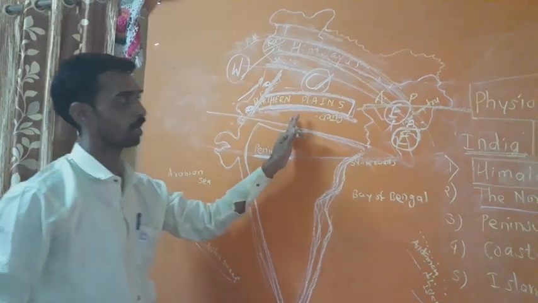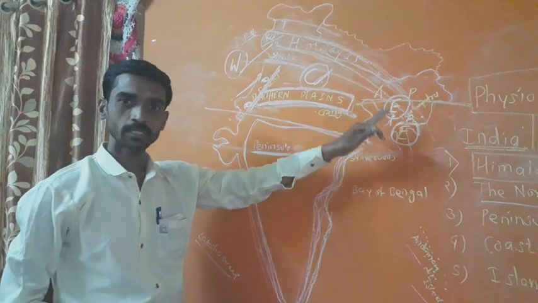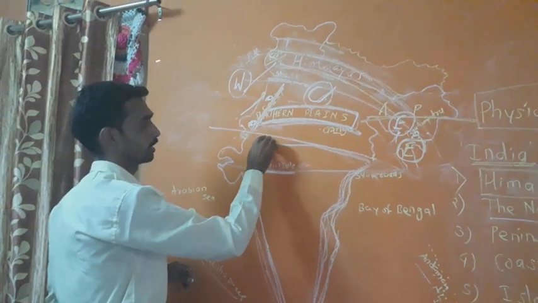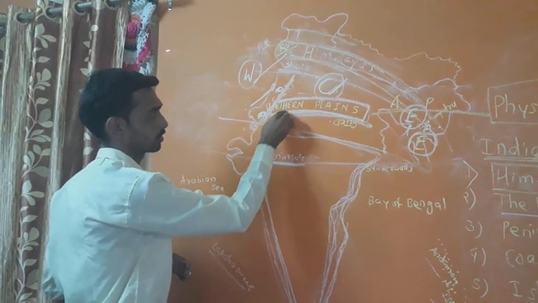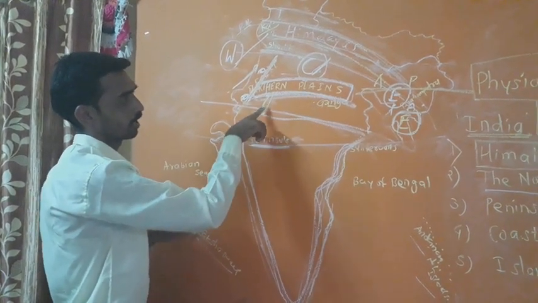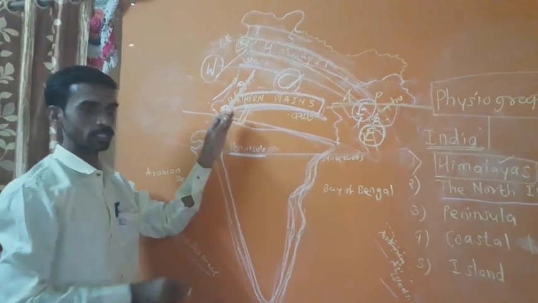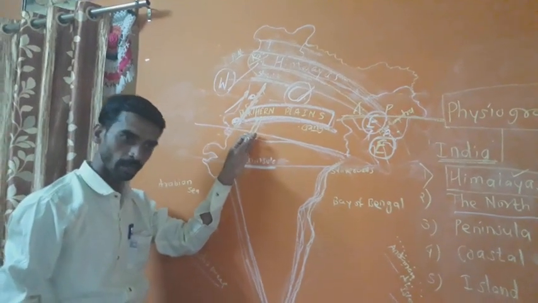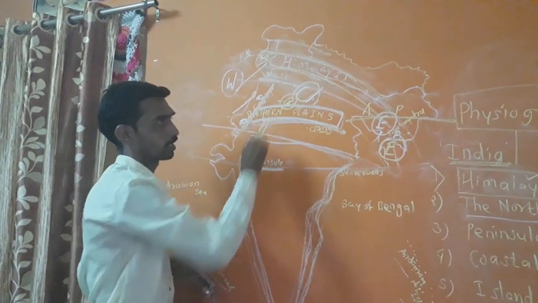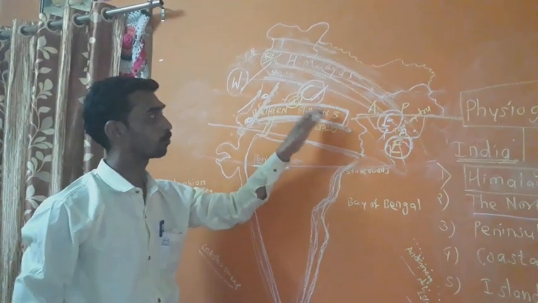So let us know about the east side. The part lying to the east of the Aravalli is the basin of river Ganga. Here the Aravalli. I will show you in the PPT presentation also, but now we only listen. The part lying to the east of the Aravallis is the basin of river Ganga. The Ganga river flows here, and therefore it is known as the Ganga Plains also.